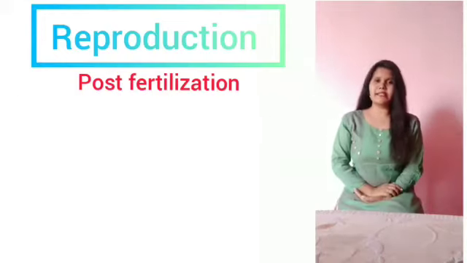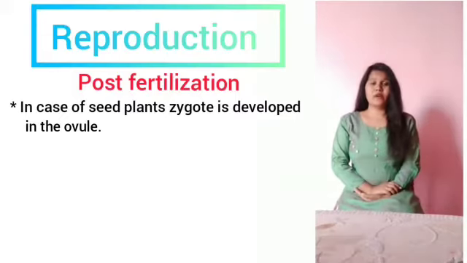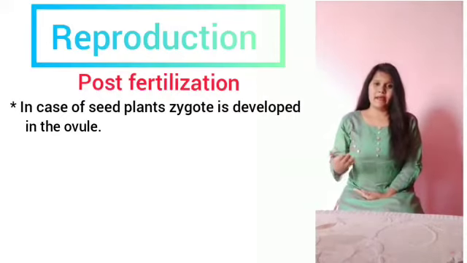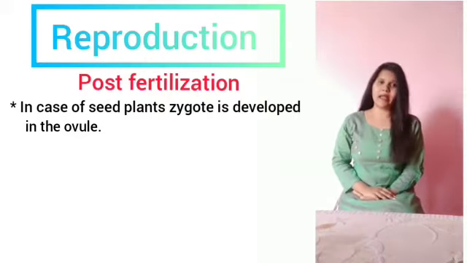In the case of seed plants, the zygote develops in the ovule. After the occurrence of fertilization, the stamens, sepals and petals fall off. However, the pistil remains attached.